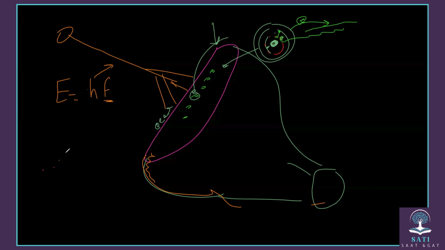So for example, if we are talking about red color, it has energy. When you shine red light towards a metal, this movement of red color contains what? Energy. What is the magnitude of this energy of the red light? The energy of this red light equals h times f. What is h? h is Planck's constant, a number that is constant. And what is f? f is the frequency of red color.